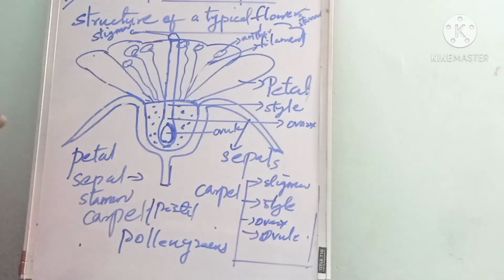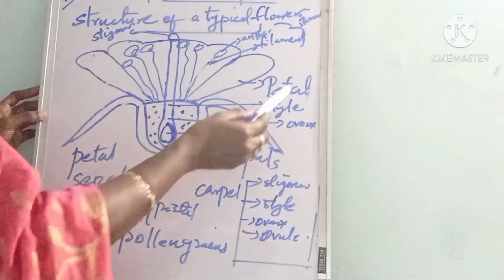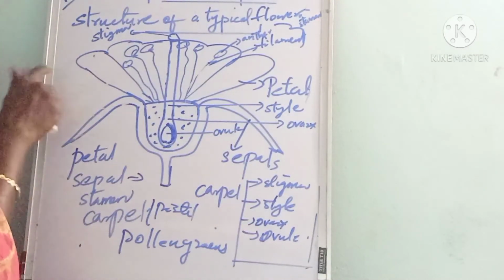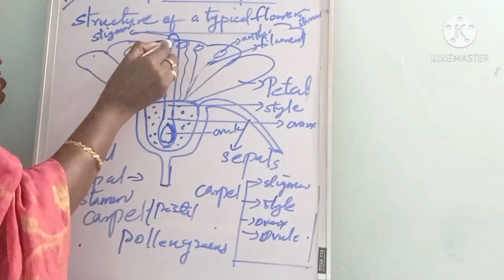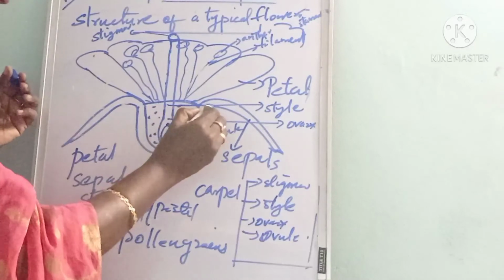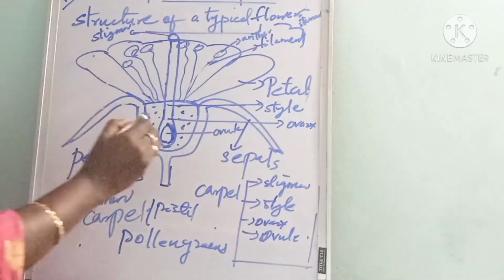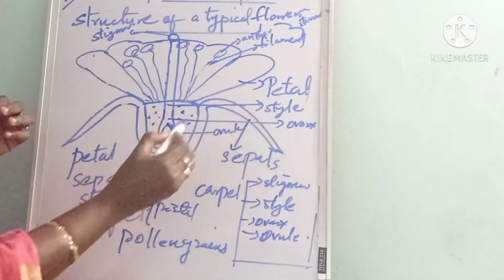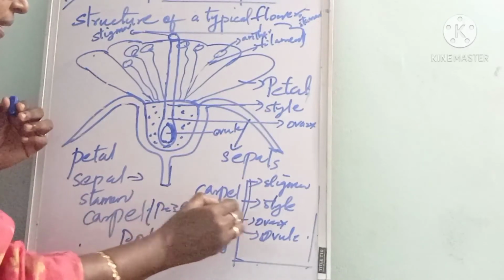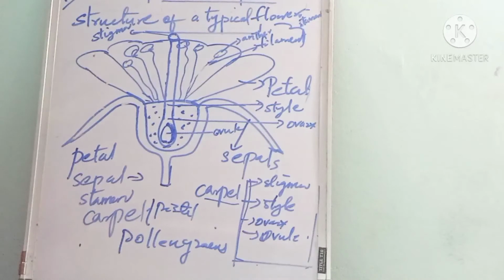This carpel includes the stigma, then the style, then the ovary and then the ovule. These four parts together are called the carpel or pistil, which forms the female reproductive organ of the flower.